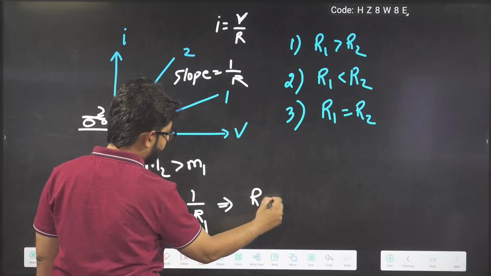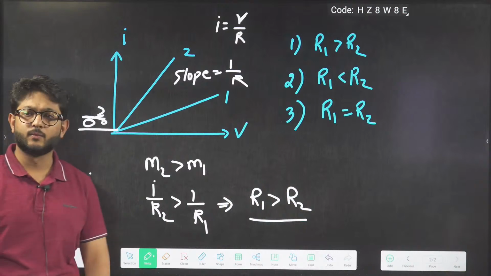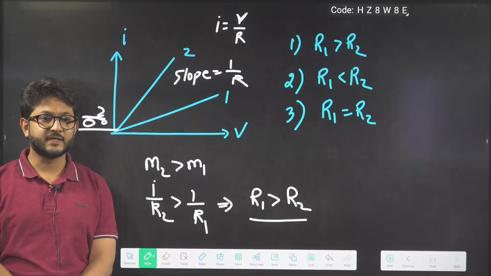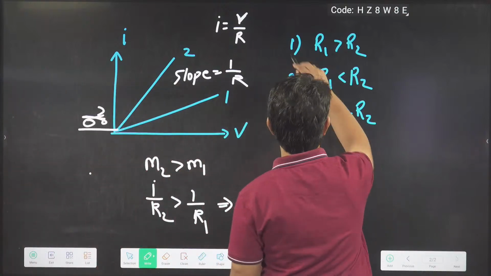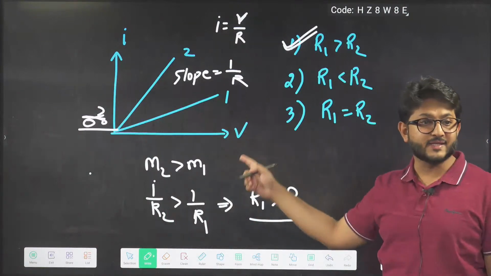Therefore R1 will be more than R2. So option number 1 will be the right answer. R1 more than R2. So actually you have to compare the slope.